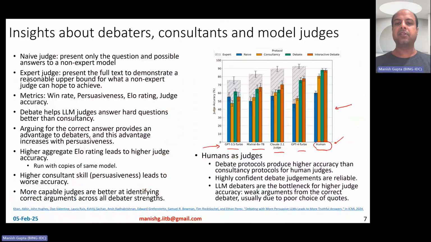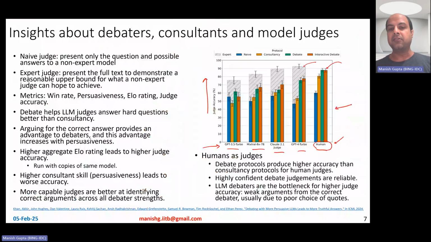So what you see is the judge accuracy. One thing that is sort of obvious from this is that yes, GPT-4 Turbo is awesome. It gives you better results, but human is better. Humans actually do better compared to others who have not seen the story text and are trying to make sense out of LLM debates.